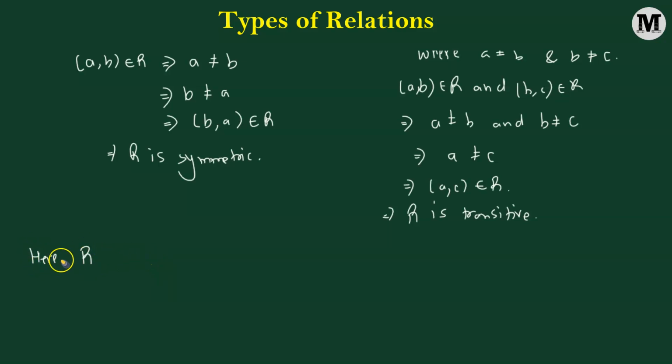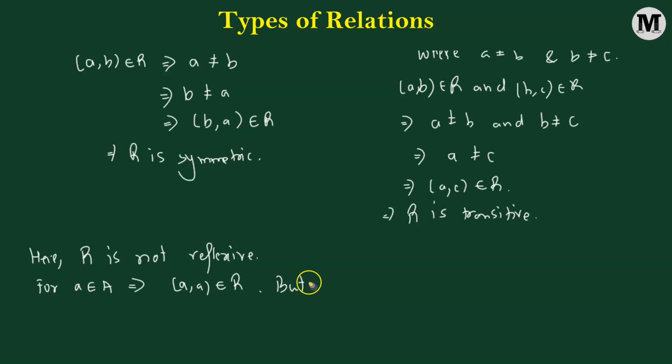R is not reflexive. Why is it not reflexive? What does it mean when we say that R is reflexive? It simply means that for an arbitrary element A belonging to the set A, the set on which R is defined, A, comma A must belong to the relation R. Now, from the definition of the relation, we have already mentioned that the elements of the ordered pair must not be equal to each other.